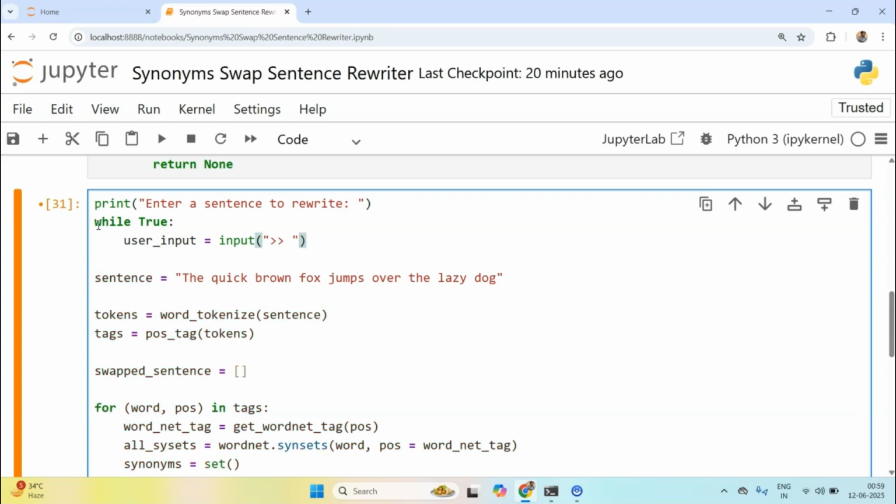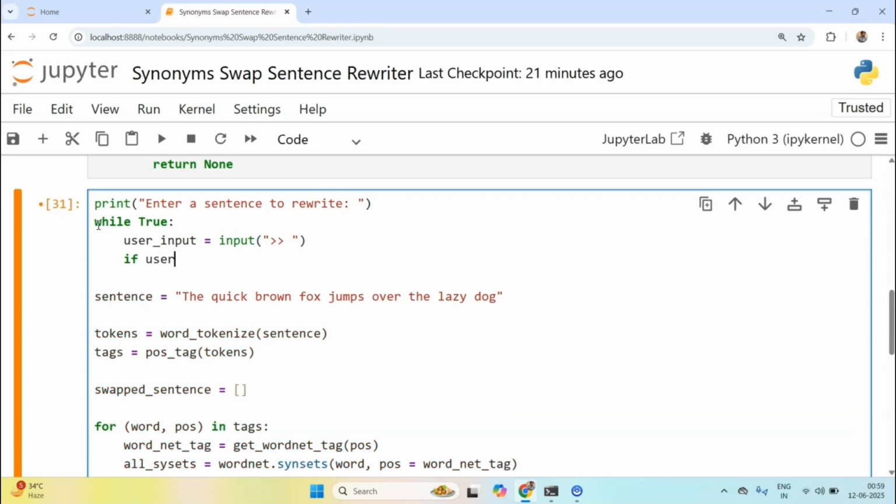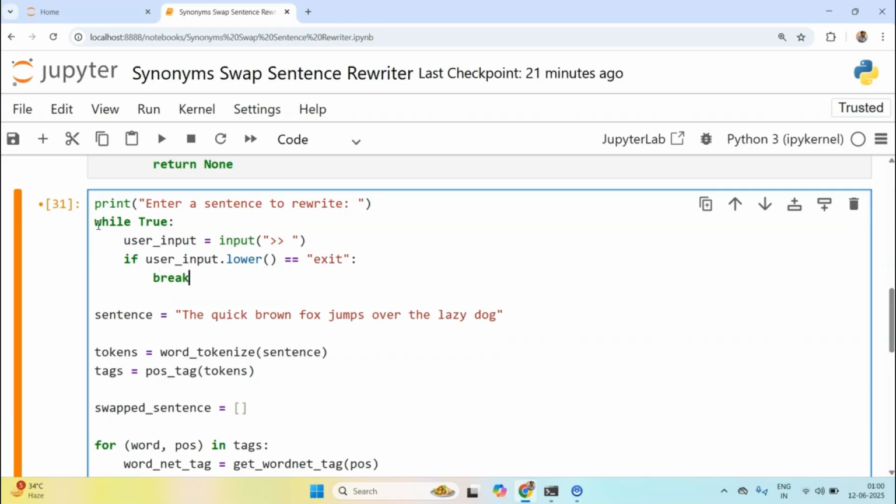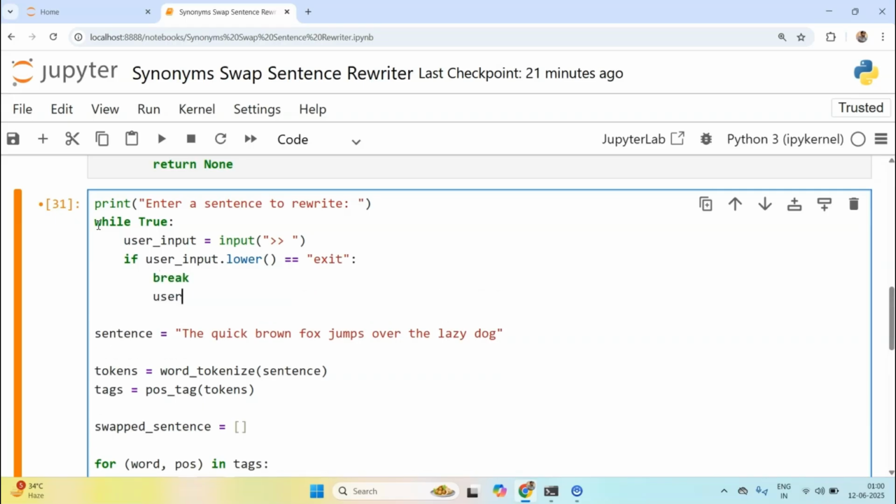If user input dot lower is equal to exit, then I would like to break out of this loop, and I would like to have a default user input, and the default can be this.